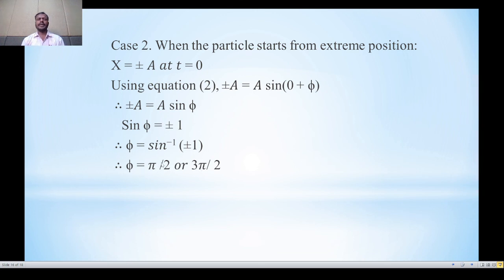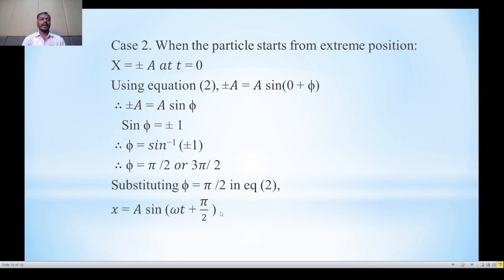Pi by 2 means 90 degrees, sine 90 is 1. 3 pi by 2 means 270 degrees, and sine 270 is minus 1. So, substituting pi by 2 in above equation, we can write here x is equal to a sine omega t plus pi by 2. We know that sine theta plus pi by 2 is equal to cos theta. Therefore, we can write here x is equal to a cos omega t. Plus or minus sign indicates that particle moving toward the right or moving toward the left.